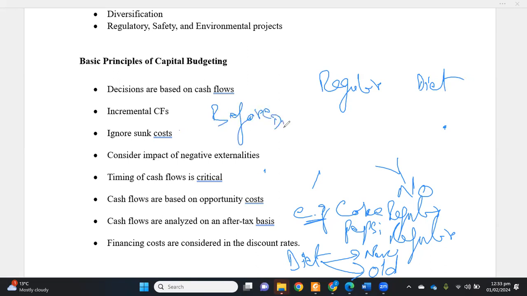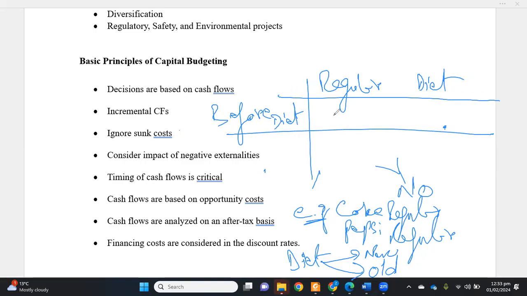Before diet, the new project, the sales of regular were 100 and diet was obviously nothing, as no project had launched yet. After Pepsi diet, the diet sales have gone to, let's say, 50, but regular sales drop to, for example, 80.